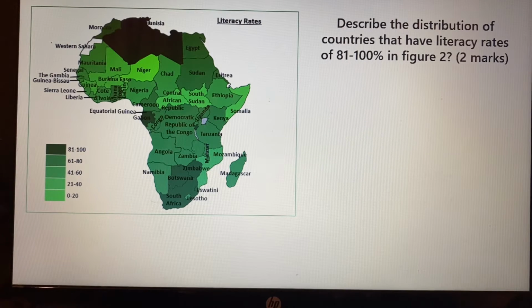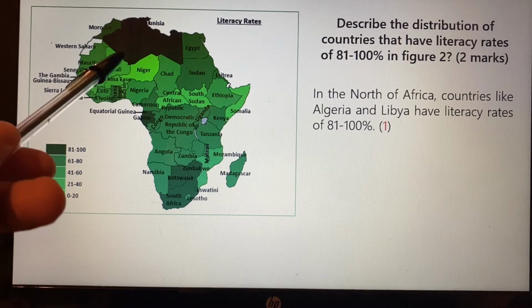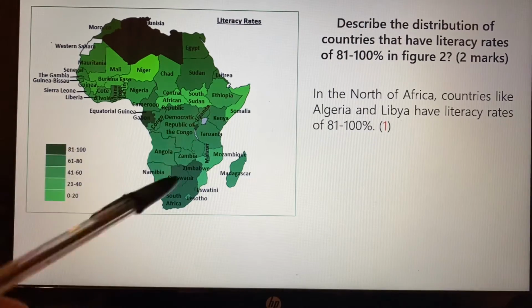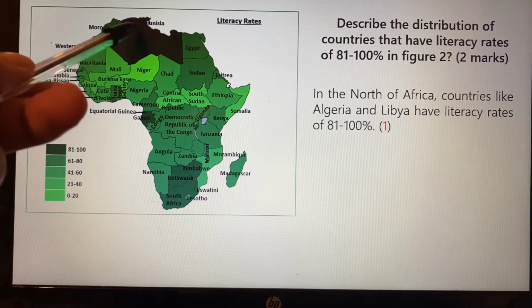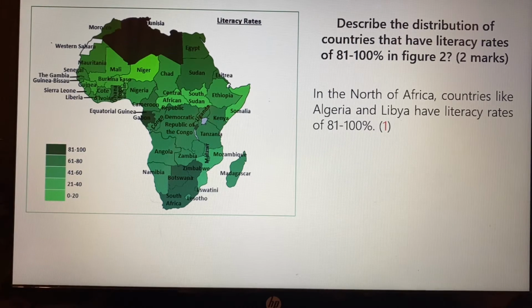Now, my first mark, how do I get it? In the north of Africa, so you have to actually use direction here. So in the north of Africa, we've got countries like Algeria and Libya who have high literacy rates, so that should get you a mark because you use direction and you use country names. And sometimes people leave it at that. You need to give another one in a completely different direction.